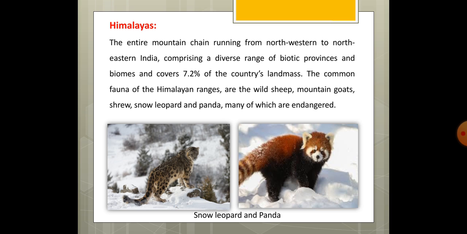And we know what endangered species are: those species which are highly threatened and are on the verge of extinction. So conservation measures should be taken for these species to be conserved. Snow leopard, you can see here, is found in this Himalayan region, and this red panda. These are endemic to this area.